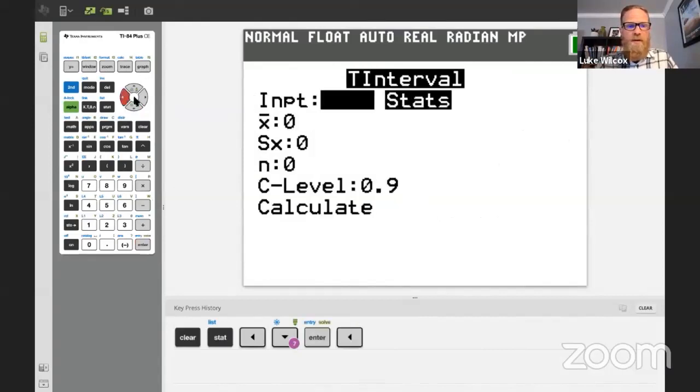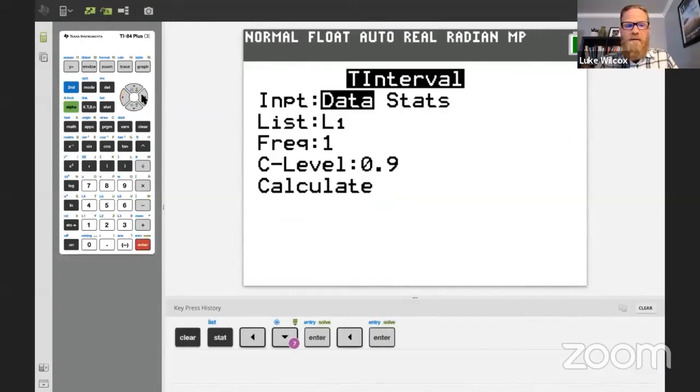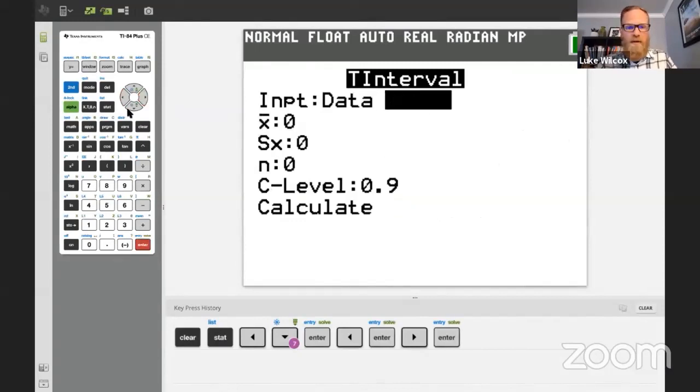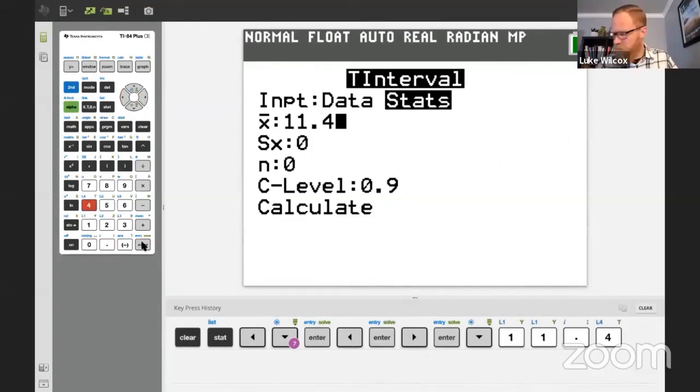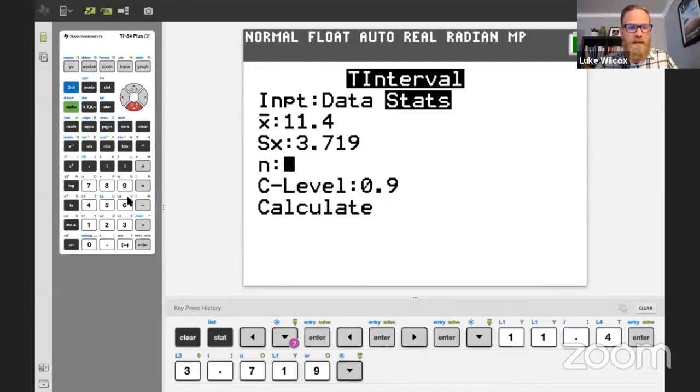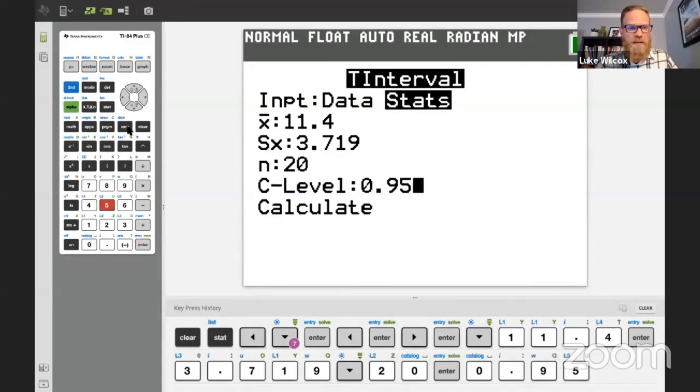And you have the choice of inputting all the individual values of the data by putting that into a list. We actually have the summary statistics, so I'm going to go that route because it'll be just a little bit quicker here. So let's start with the x bar value, which was 11.4. That's the sample mean. The standard deviation was 3.719. And we know the sample size was 20. And the confidence level that we want for this one is 95%. So let me change that to 95%. I'm going to go ahead and hit calculate here.